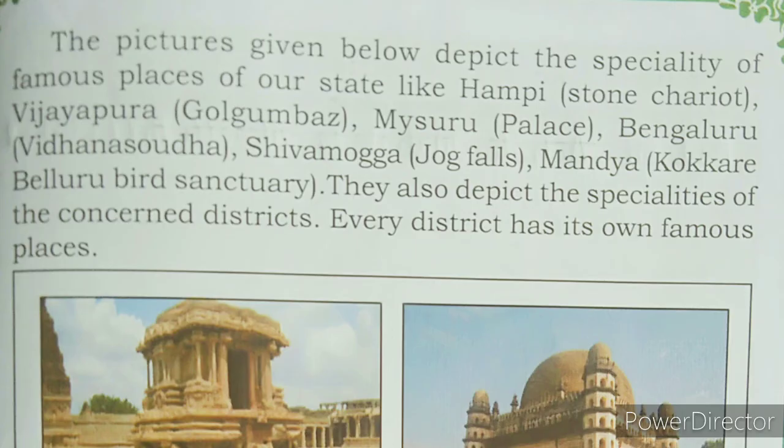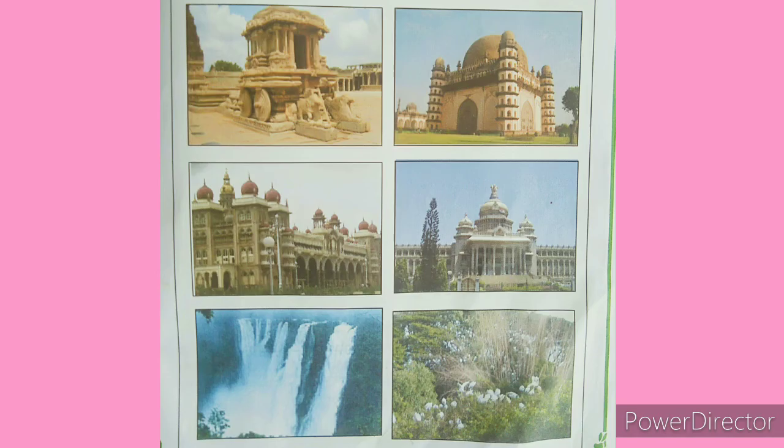They also depict the specialities of the concerned districts. Every district has its own famous places. See, children, these are the famous places of our Karnataka state, and they also depict the specialities of the concerned districts. So, in the Hampi district, the stone chariot is famous.